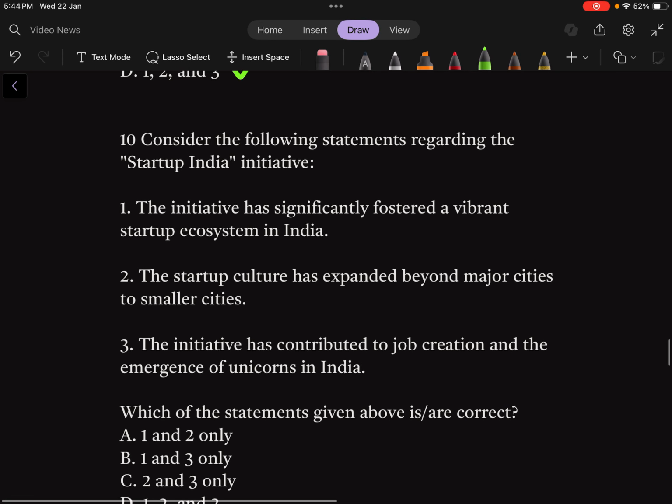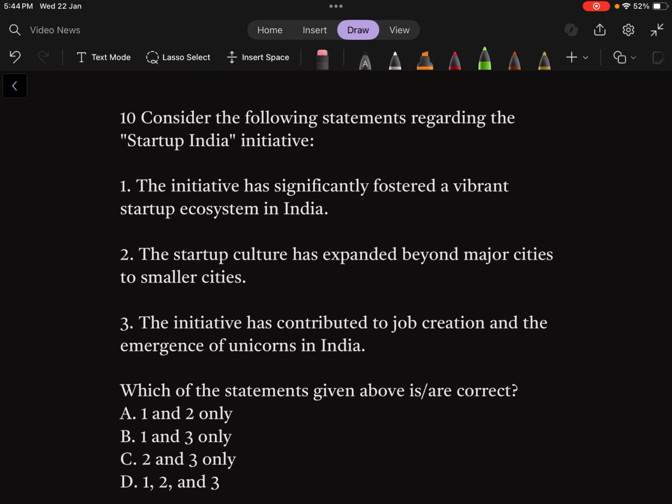Question number 10. Consider the following statements regarding the Startup India initiative. It's a 9-year-old program. This initiative has significantly fostered a vibrant startup ecosystem in India. Of course, definitely, it's correct. The startup culture has expanded beyond major cities to smaller cities. Now, tier 2 and tier 3 cities are also under the ambit of this scheme.